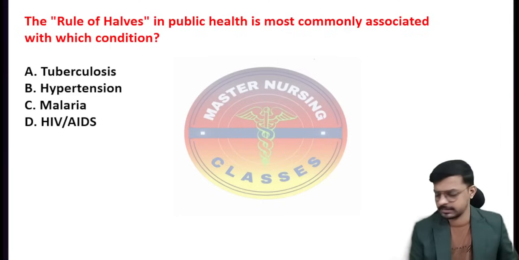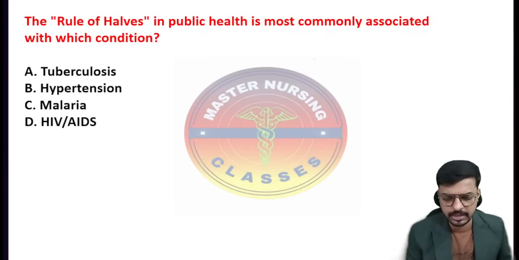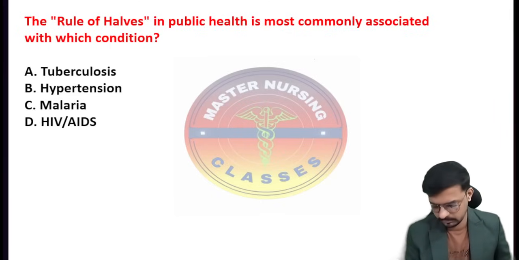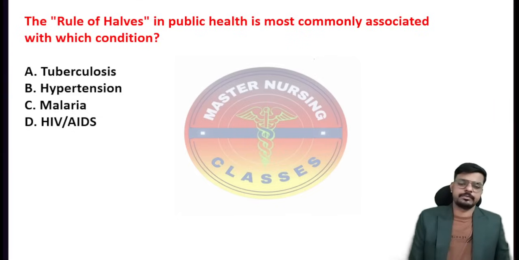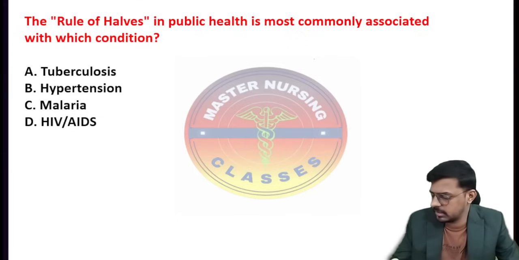Option A, tuberculosis. Option B, hypertension. Option C, malaria. Option D, HIV and AIDS. What is the correct answer?